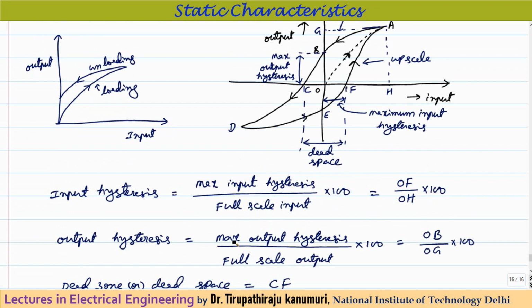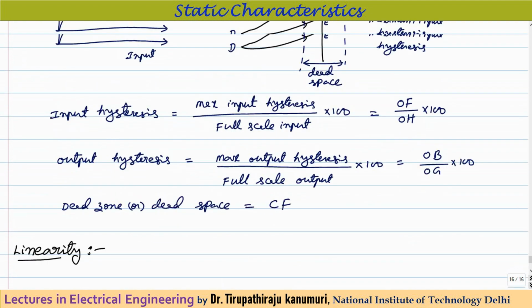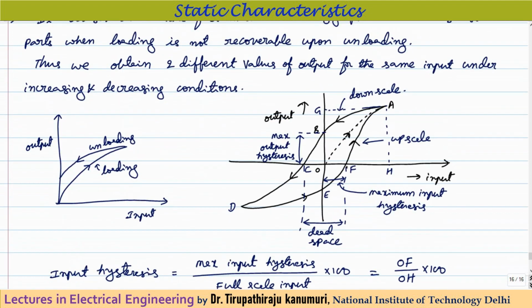Similarly, output hysteresis will be maximum output hysteresis divided by full scale output, into 100. Maximum output hysteresis here is OB, and the maximum output that can occur is at this point A. When you extend it, you will get it as G. So this is OB divided by OG into 100. Similarly, dead zone or dead space here is equal to CF. I hope up to here it is clear to you.